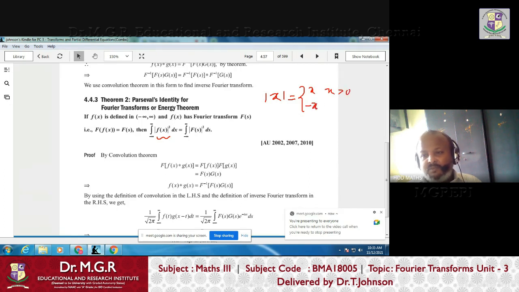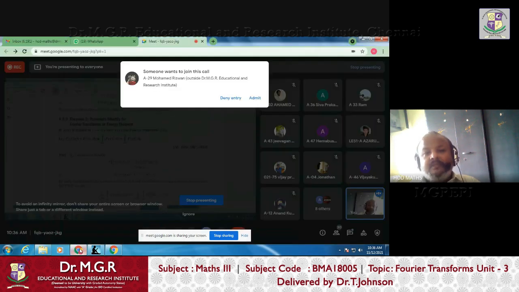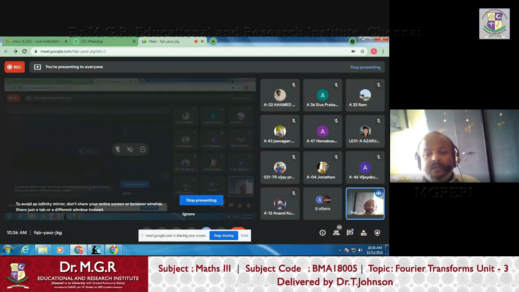That means, suppose x equals 2, then mod 2 is equal to 2 itself, because x is positive. So mod x is x itself. But mod of minus 2, that is when x is negative, mod x equals minus x. Minus x means minus of x, and x is itself negative, so minus of minus becomes plus. So mod of minus 2 becomes plus 2. This is the idea of the mod function for real numbers, right?